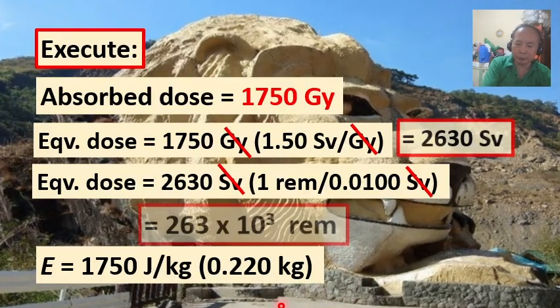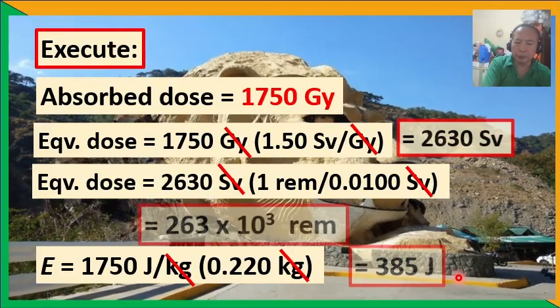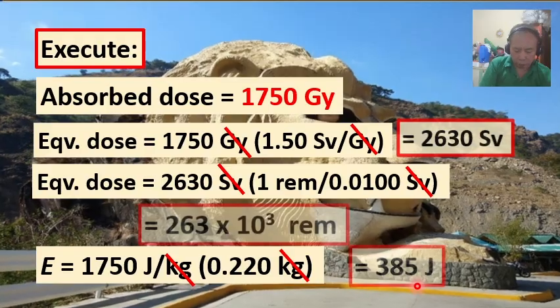So when we do our math, we get the total amount of energy absorbed by the fish equal to 385 joules.